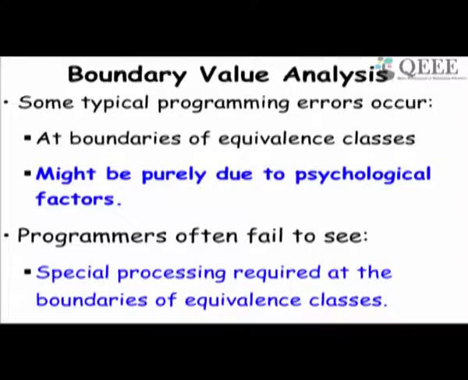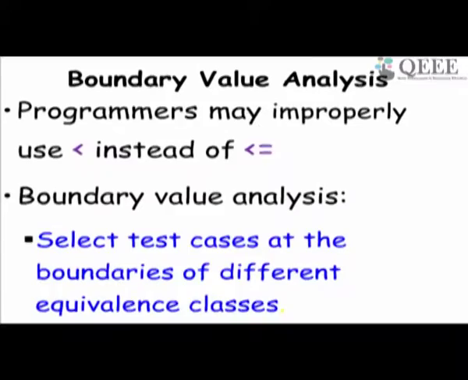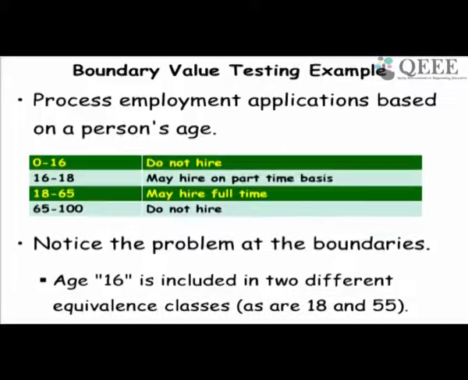So we always have to consider the boundary values in addition to representative equivalence class values. For example, a programmer might use less than instead of less than or equal to. So if we take the value at the boundary, which is equal to, we might see the error. But if we simply consider the equivalence class, we may not see this error. So let's see one example.